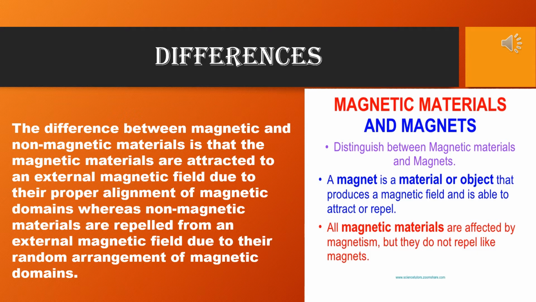A magnetic substance has no definite pole, but a magnet has two fixed poles, north pole and south pole. A magnetic substance is always attracted by a magnet, but a magnet can be attracted or repelled by another magnet, because opposite poles attract and same poles repel each other. Whenever you write down the differences, please write them column-wise.